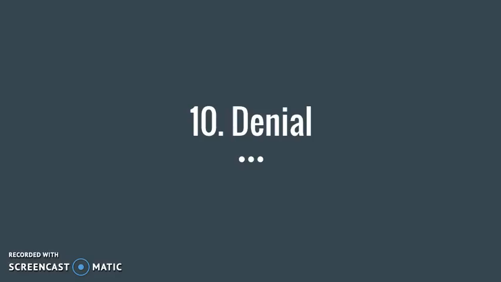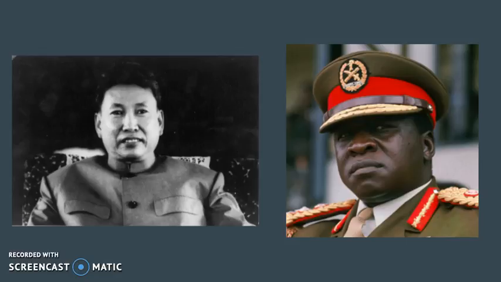The tenth stage is denial. This stage lasts throughout and always follows a genocide. The perpetrators of genocide dig up the mass graves and burn the bodies. They try to cover up the evidence and intimidate the witnesses. They deny that they committed any crimes, and often blame what happened on the victims. They stop investigations of the crimes, and continue to govern the country until driven from power by force. There they remain with impunity, like Pol Pot or Idi Amin, unless they are captured and tried.